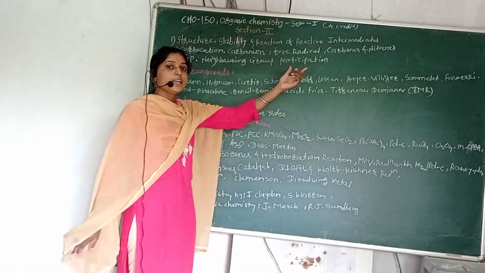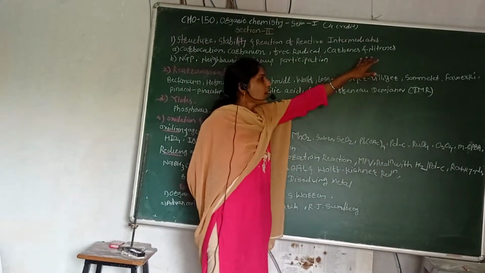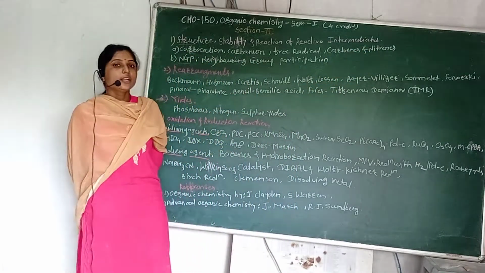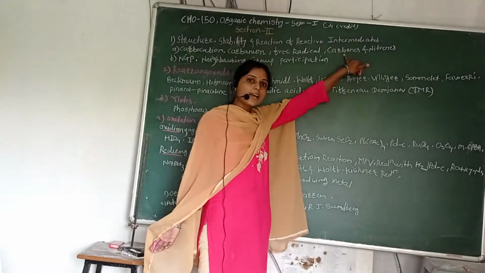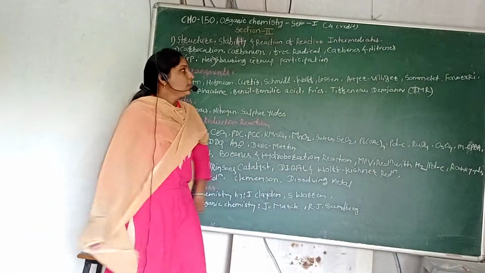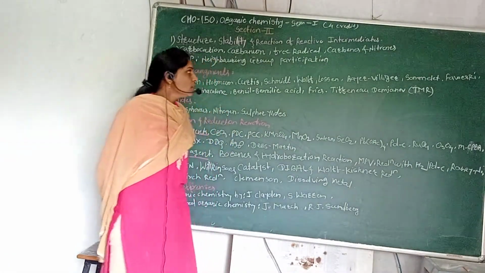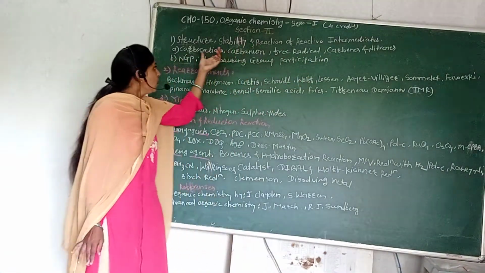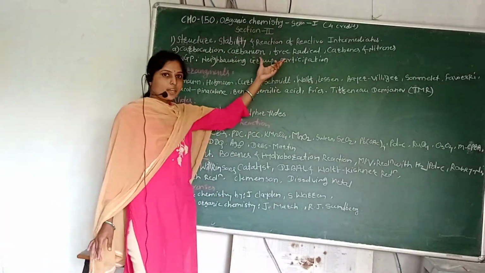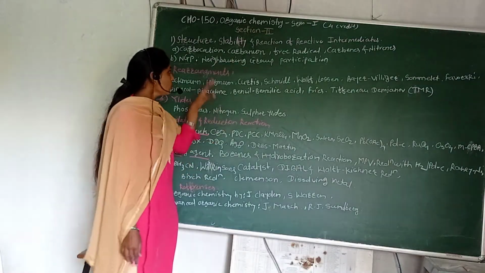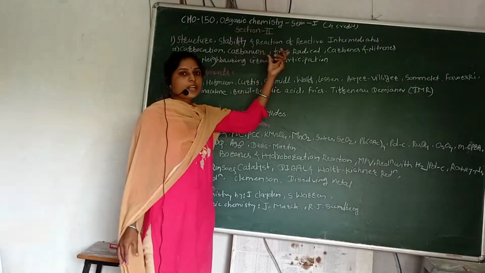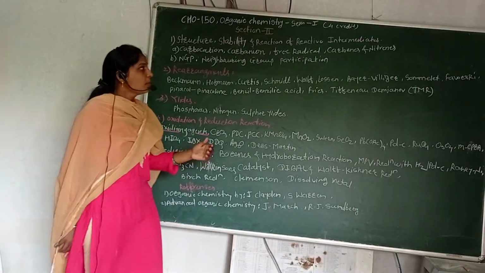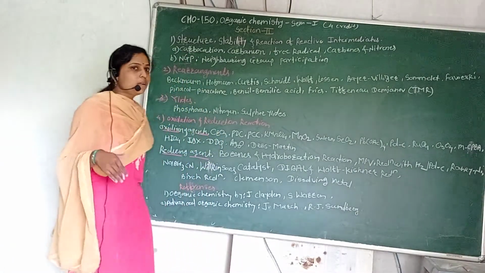Free radical is a highly reactive intermediate. Then the next one, carbene and nitrene. Carbene is a divalent neutral intermediate. It can also form singlet carbene and triplet carbene, and also the nitrene. So carbocation, carbanion, free radical, carbene and nitrene are the reactive intermediates in chemical reactions or organic reactions. Which types of reactions can be further carried out, we can see in detail in our discussion of the first chapter.